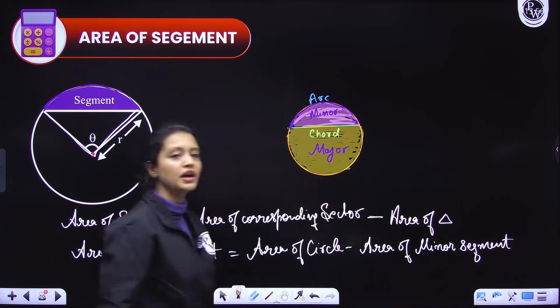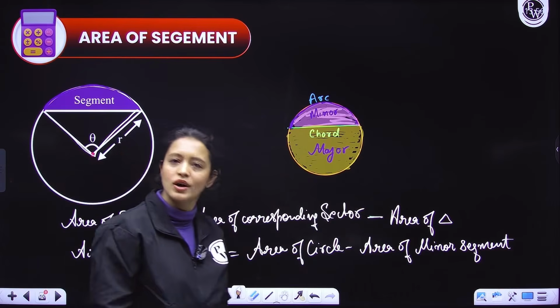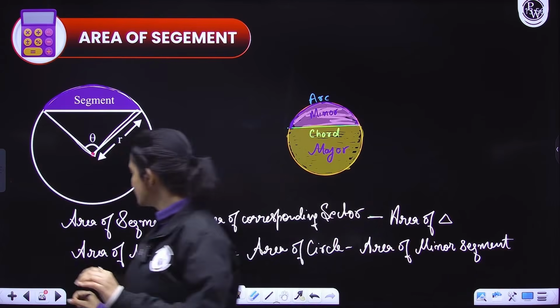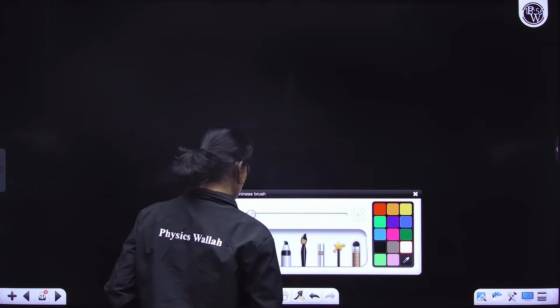ठीक है? Simple. That's it, guys. Like there's no other formula here, and that's it. Khatam. ठीक है? अच्छा, one more thing, guys. Let's just talk about the quadrant of a circle, because you do get questions on quadrant of a circle.